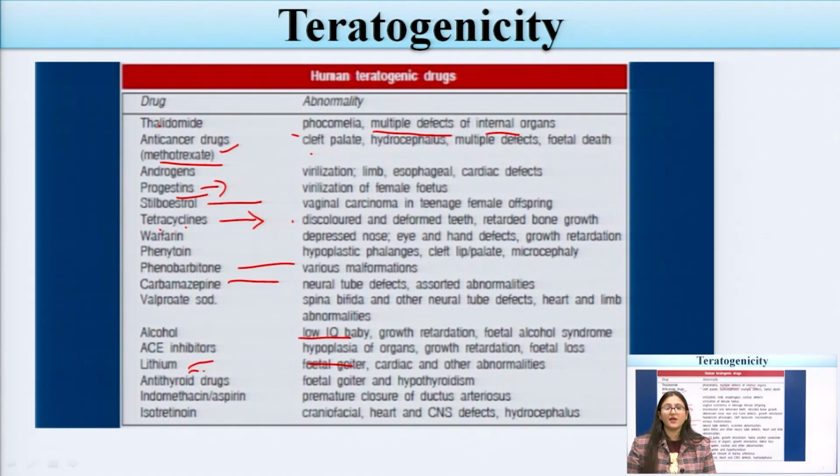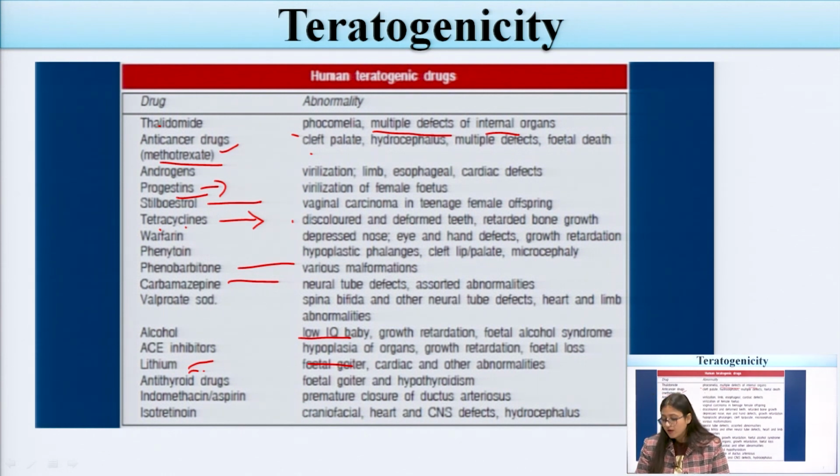What are the various drugs mainly used that produce teratogenic effects in the fetus? These may produce harmful abnormalities to the fetus. The important anti-cancer drug methotrexate mainly produces cleft palate, multiple defects, and fetal death.